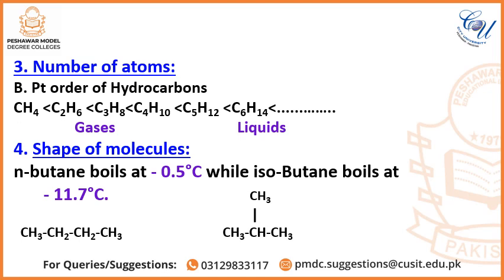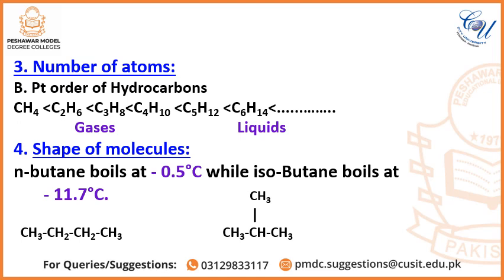From left to right, the boiling point of hydrocarbons increases because the number of atoms increases. The first four members of the hydrocarbons, that is methane, ethane, propane and butane, are gases, while pentane, hexane and so on, from carbon 5 to carbon 17, are liquids, while the higher members of hydrocarbons from carbon 17 are in solid form.